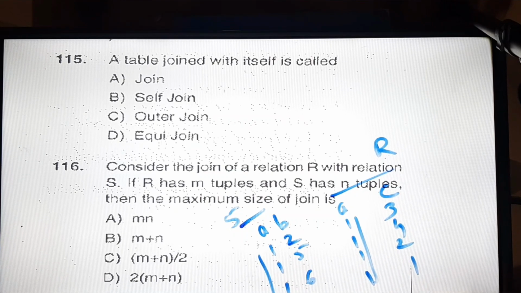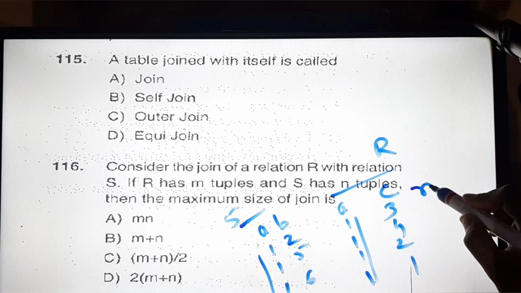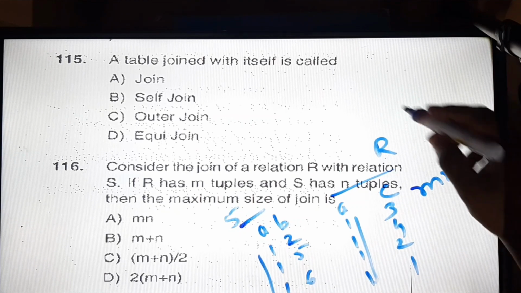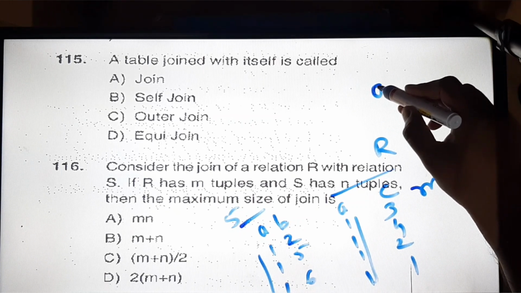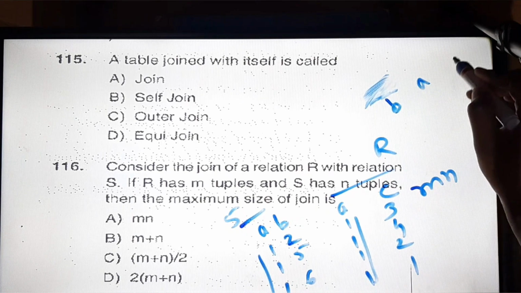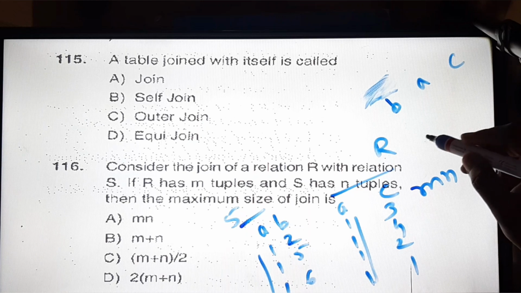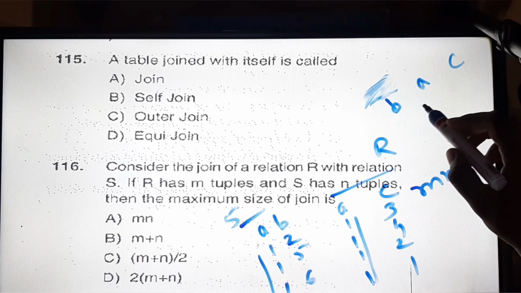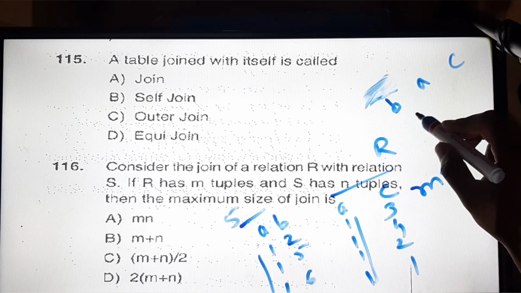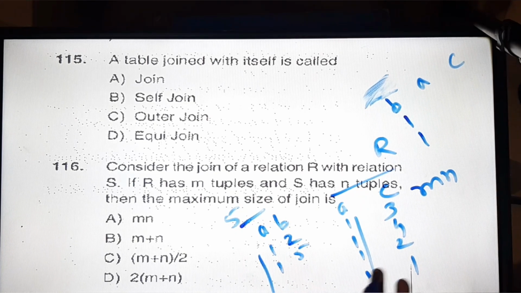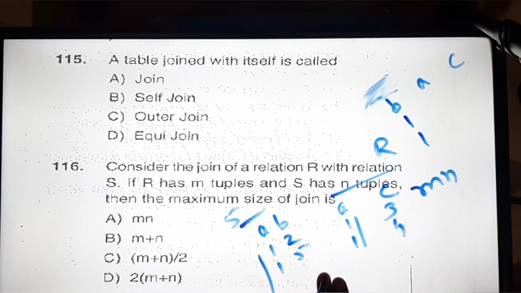Now we will have actually m into n, because let's say, the join will be A, B, C. Now this join will consist of the maximum size we have asked. So let's say the simple case is 1. For simplicity I am just taking these values.